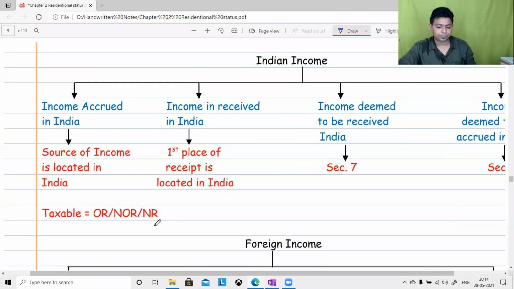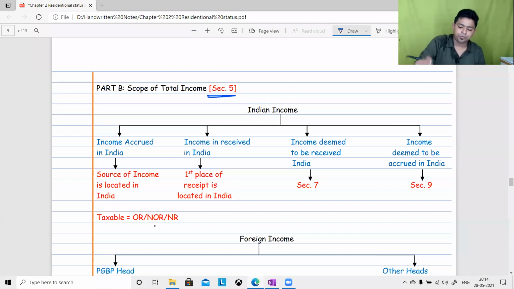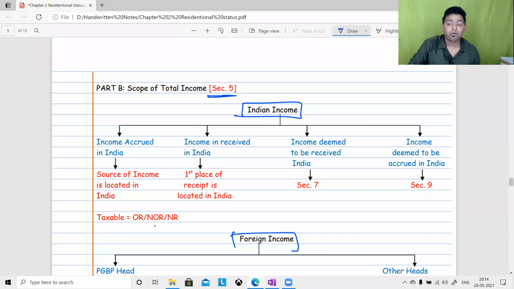See this. Section 5, scope of total income. There are two types of income: type A, Indian income; type B, foreign income. Type A: income accrued in India, income received in India, income deemed to be received in India, income deemed to be accrued in India.